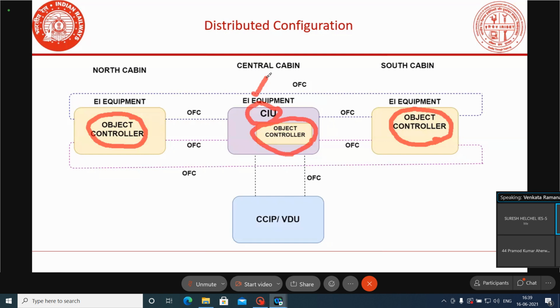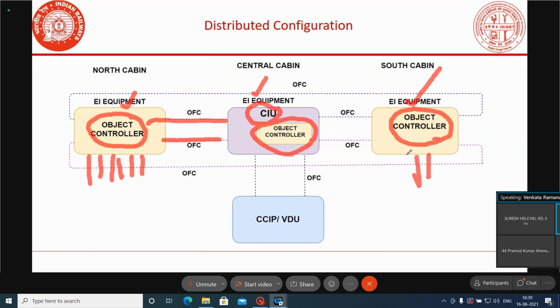CIU means central interlocking unit. The equipment kept at different locations in the yard will work like an object controller. What is an object controller? An object controller is equipment that will simply read all the field gears available there, and the field gear information will be sent to the central interlocking unit.